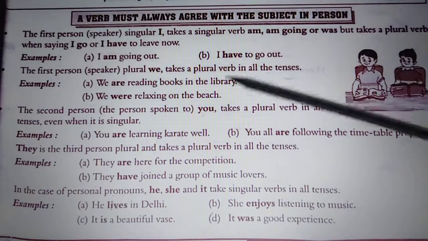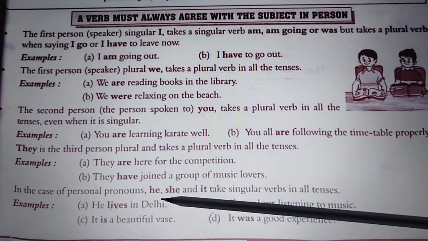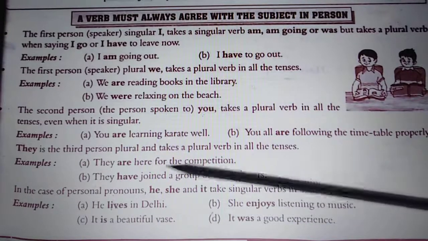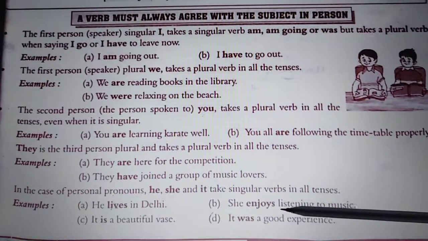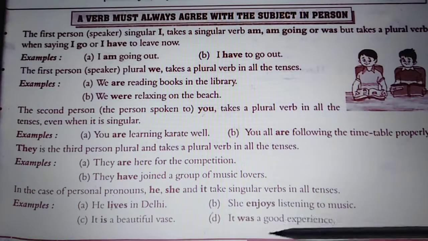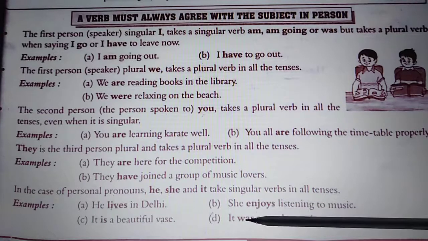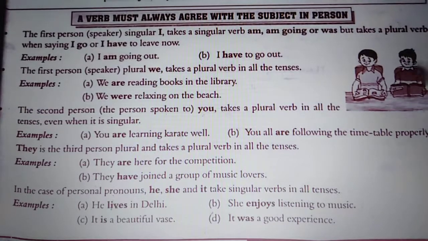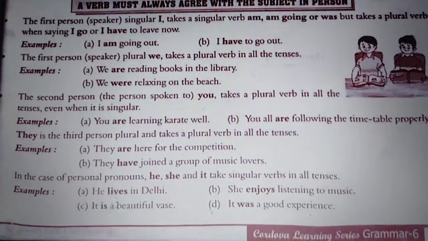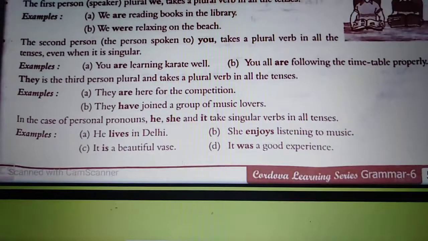Then in case of the personal pronouns he, she, it, it takes the singular verb. See: he lives in Delhi, she enjoys listening to music, it is a beautiful vase, it was a good experience. Now why have we taken was in place of is? Because we are talking about an experience which we have felt, we have experienced, right? So this is how we are using the examples here, with he, she, it.